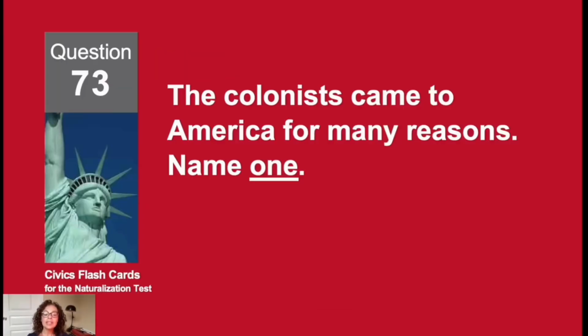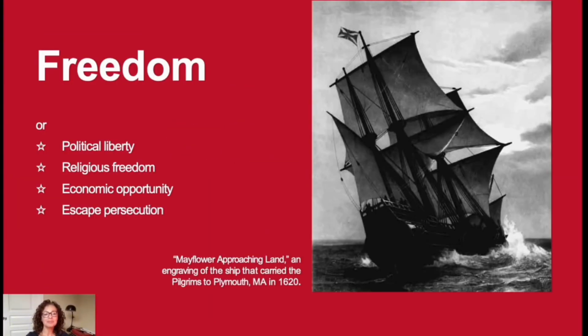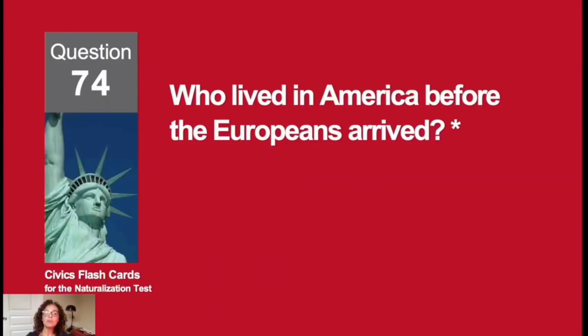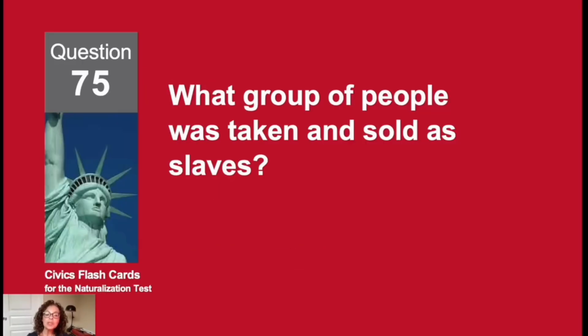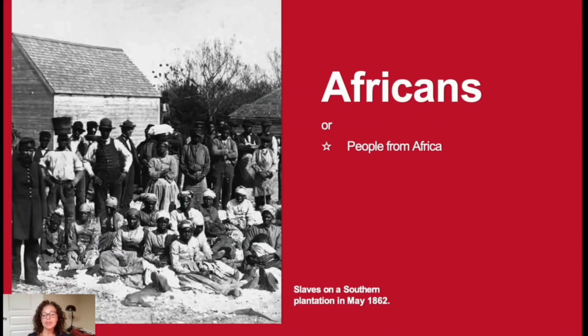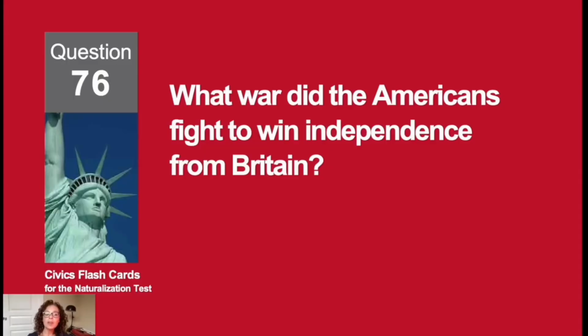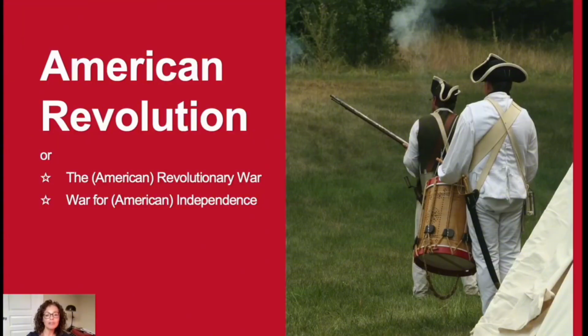The colonists came to America for many reasons. Name 1. Freedom. Who lived in America before the Europeans arrived? American Indians. What group of people was taken and sold as slaves? Africans. What war did the Americans fight to win independence from Britain? The American Revolution.